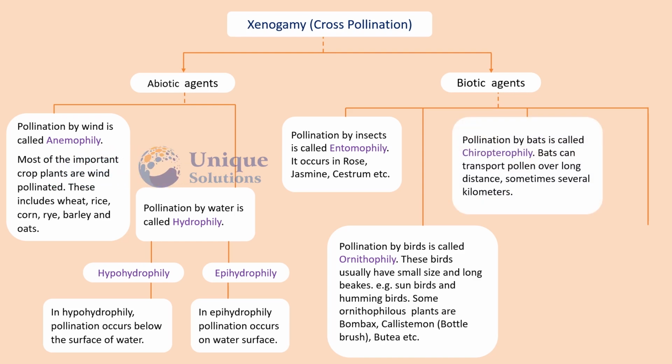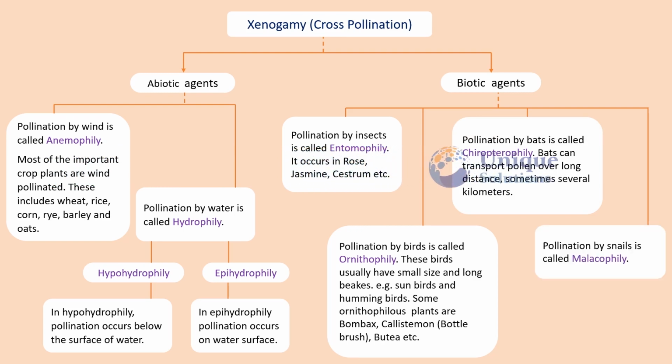Pollination by bats is called chiropterophily. Bats can transport pollen over long distances, sometimes several kilometers. Pollination by snails is called malacophily.